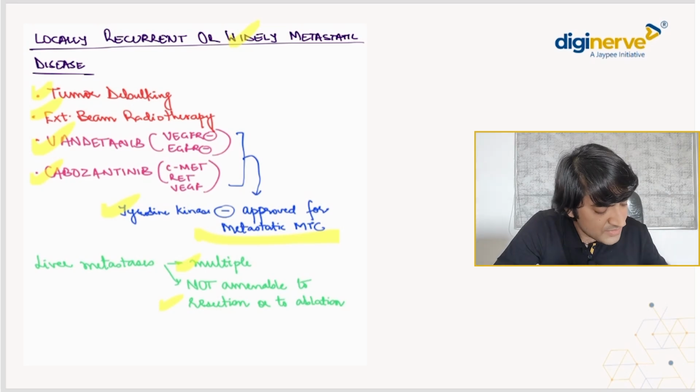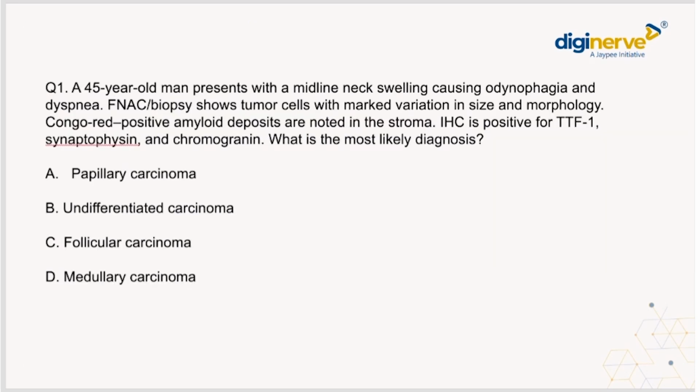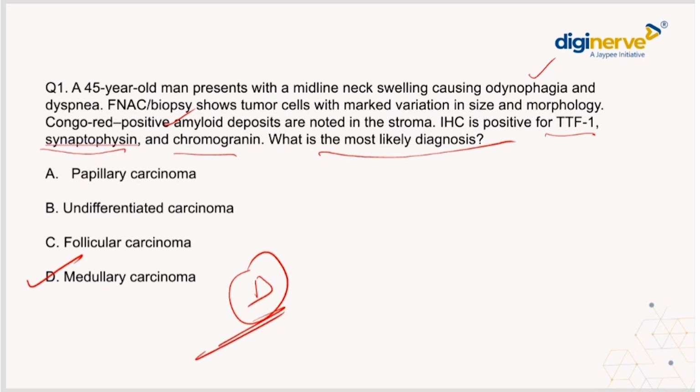So this was about the theory part of the MTC that you need to know। दो questions हम जल्दी से solve करते हैं बेटा, let's read these two questions quickly and solve them। Number 1, a 45-year-old man presents with midline neck swelling causing odynophagia and dyspnea। तो दे दिया आपको, प्रेशर सिम्टम्स दे दिया उसने। ये आपका नीट पीजी 25 का क्वेश्चन है, अभी रिसेंटली पूछा गया है। FNAC or biopsy shows tumor cells with marked variation in size and morphology. Congo red positive amyloid deposits are noted in the stroma. Immunohistochemistry is positive for TTF1, synaptophysin and chromogranin। तो amyloid के साथ उसने neuroendocrine भी दे दिया कि ट्यूमर neuroendocrine है। What is the most likely diagnosis? It is your medullary thyroid cancer. So this was what was asked in NEET PG 2025.